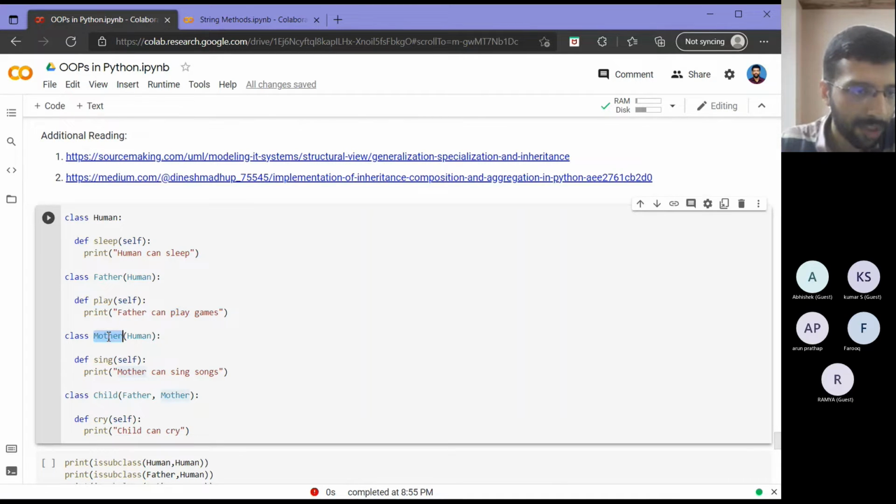And then I am defining a mother class, similar to father, with a new method called sing, that mother can sing songs. Now let's see how to implement the inheritance from father and mother to child. Inside the brackets I have to put father, mother.